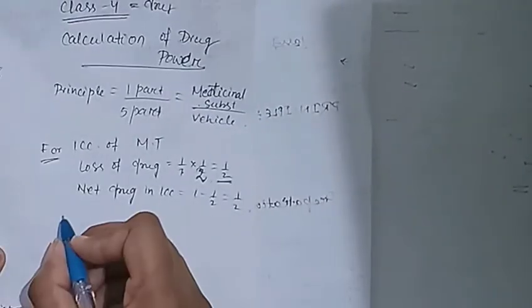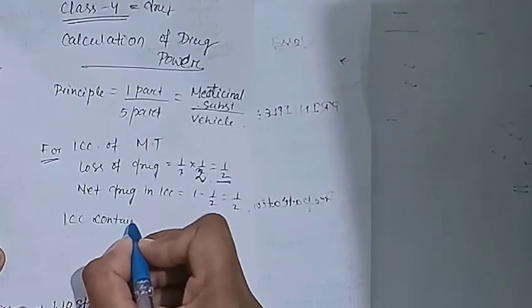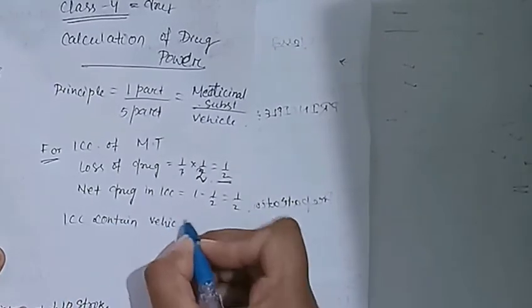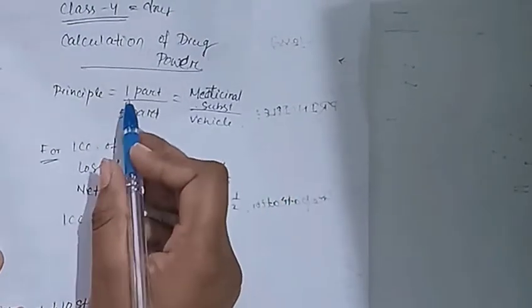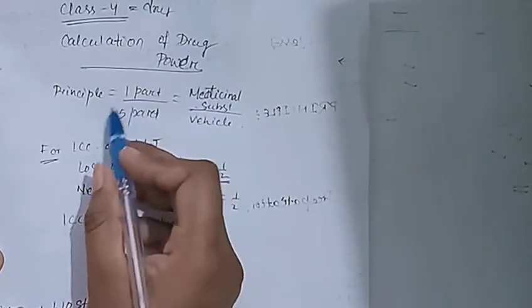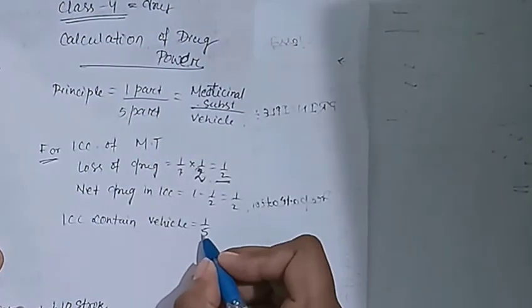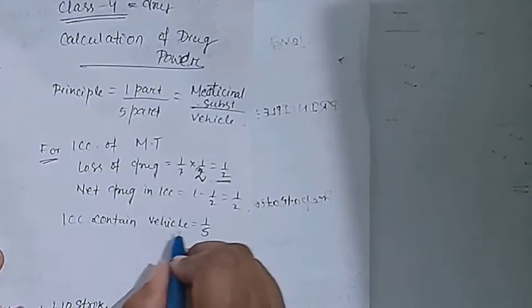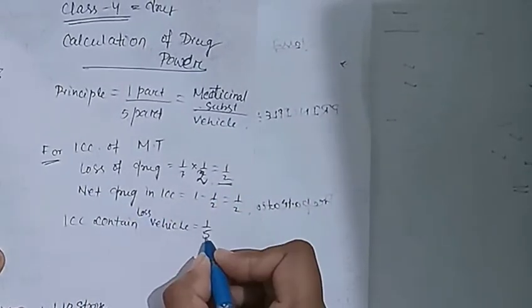In this way 1 cc content, vehicle loss is equal to what? It is equal to 1/5, because 5 parts are mixed up with 1 part. So the 5 parts do not remain as vehicle, they got mixed up. So 1/5 got mixed up, due to which the 1 cc content loss of vehicle is equal to 1/2.